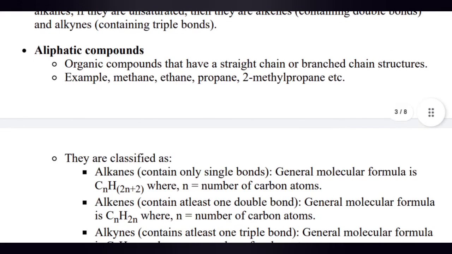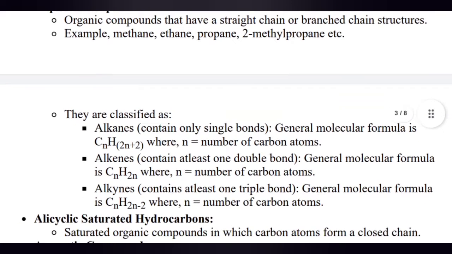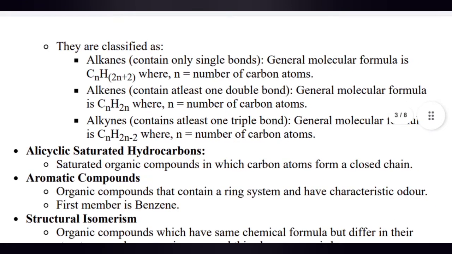Aliphatic compounds: the organic compounds that have a straight chain or branched chain structure. Examples: methane, ethane, propane, 2-methylpropane, etc. They are classified as alkanes, containing only single bonds. The general formula is CnH2n+2, where n is the number of carbon atoms.